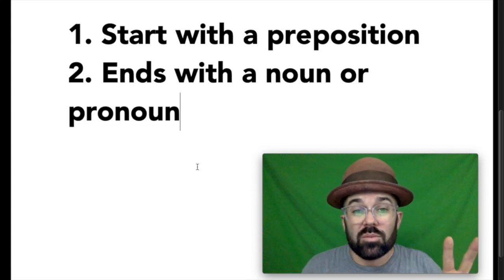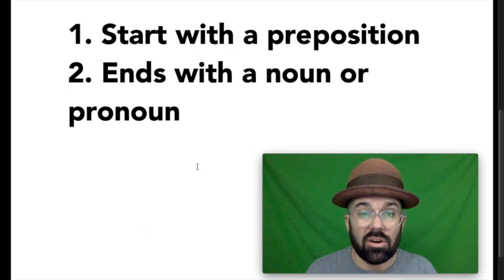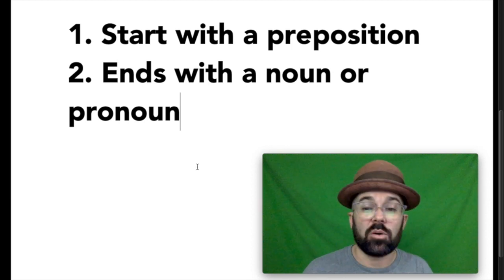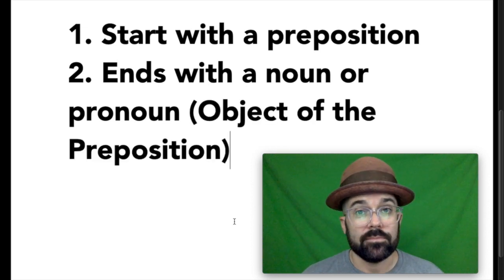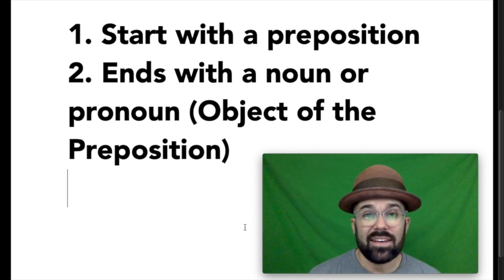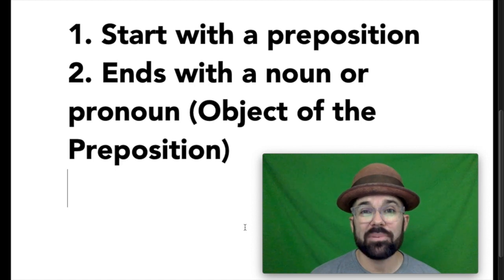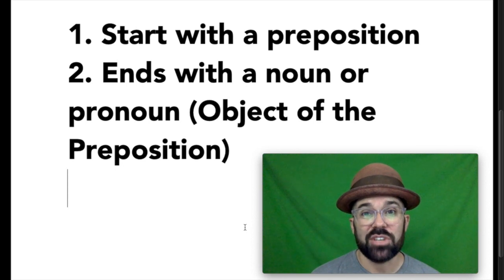Number 2, a prepositional phrase must end with a noun or a pronoun. So they all start with prepositions and they end with a noun or a pronoun, also known as the object of a preposition. Now there can be lots of words in between, usually adjectives modifying that noun or pronoun. But every prepositional phrase must start with a preposition and end with the object of that preposition. In other words, the thing that the preposition is pointing to.